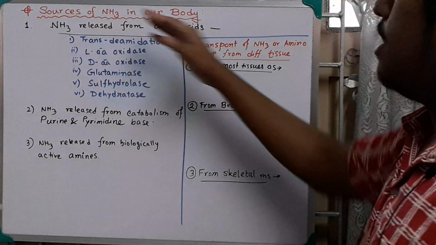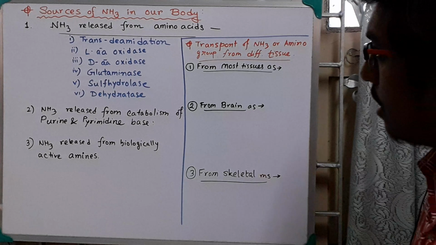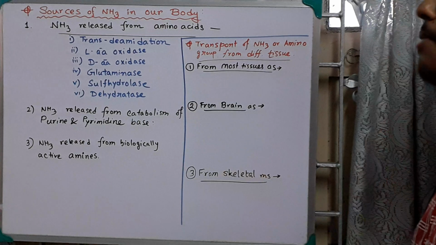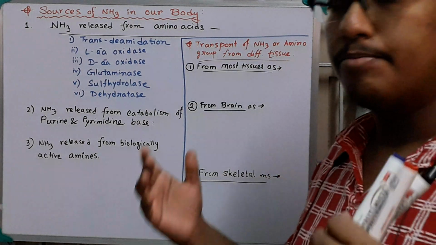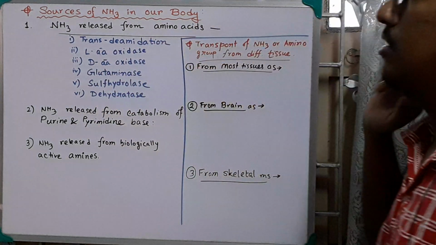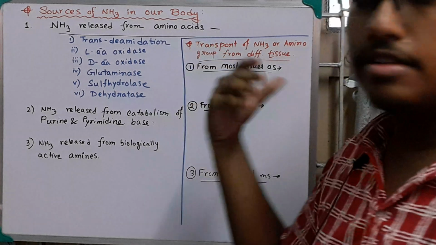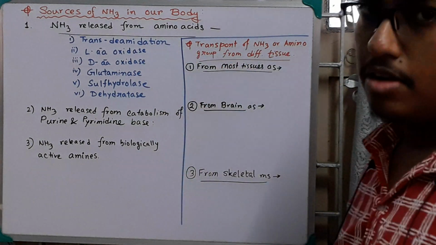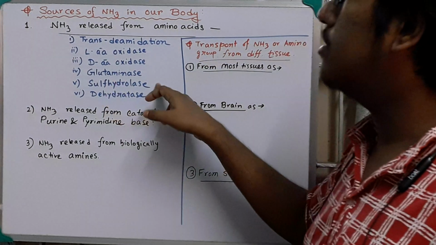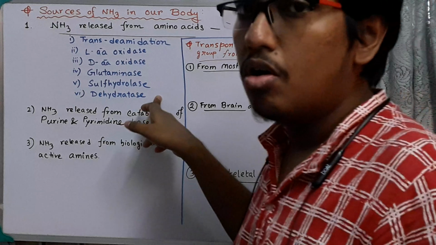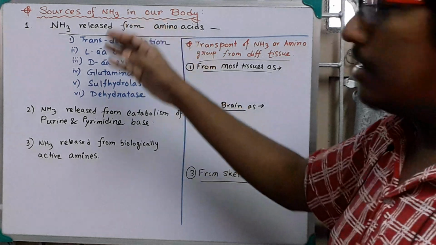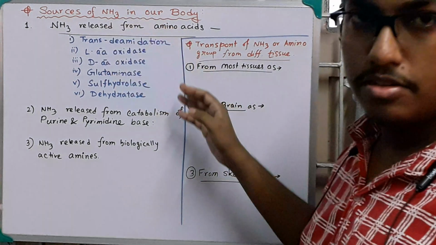Number 1, ammonia is released from amino acids. I have already discussed the reactions of trans-deamidation. This trans-deamidation means the transamination and oxidative deamination of glutamate in the liver. Together this is called trans-deamidation. The next reactions are L-amino acid oxidase, then D-amino acid oxidase, glutaminase, sulfhydrolase and dehydratase. Sulfhydrolase and dehydratase are non-oxidative deamination. I have made other videos on these topics. You can see them.